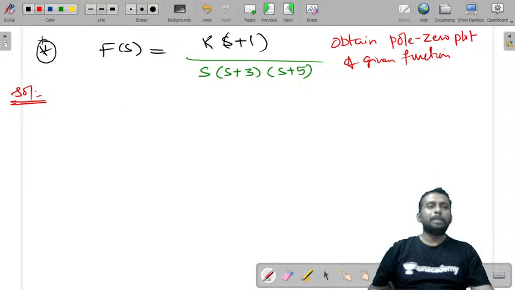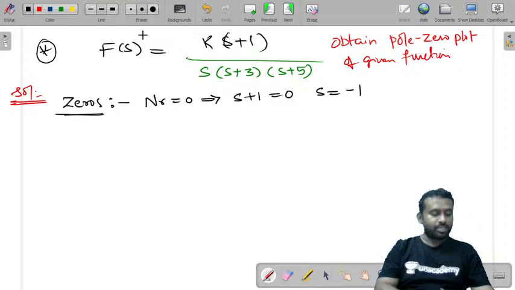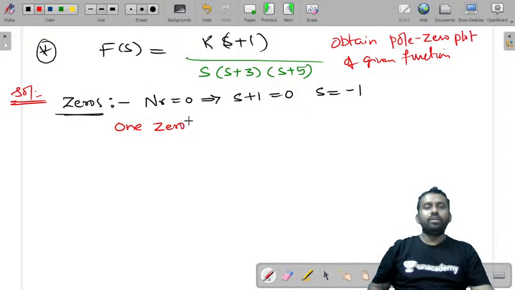This is the question. So for that, first what you need to do is find the zeros and poles, right? Zeros are the numerator equated to 0. So s plus 1 is equal to 0, so s is equal to minus 1. I'm just neglecting this k, or k is taken as 1. Now, how many zeros are there? Only one zero. And where is it? At s is equal to minus 1.